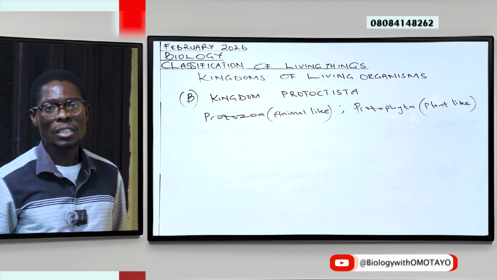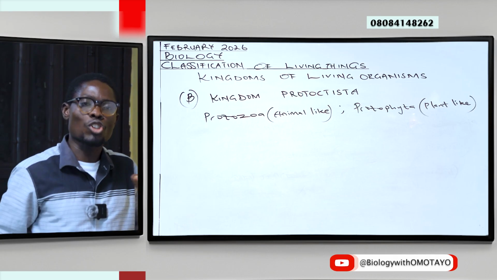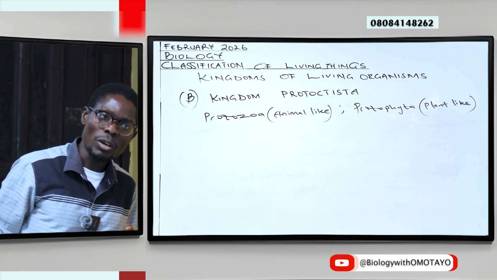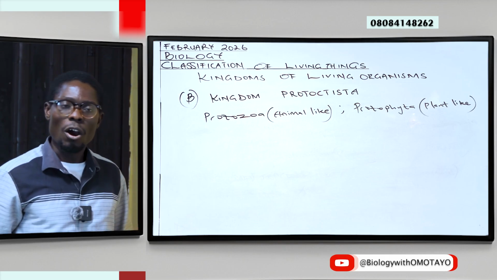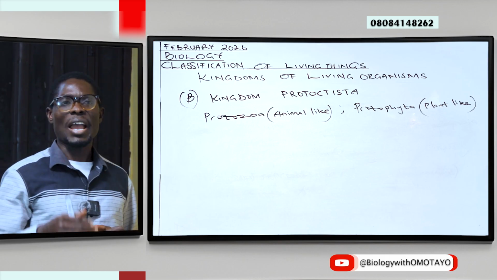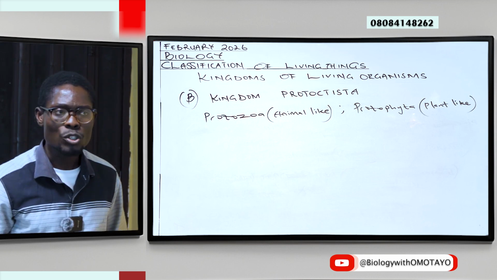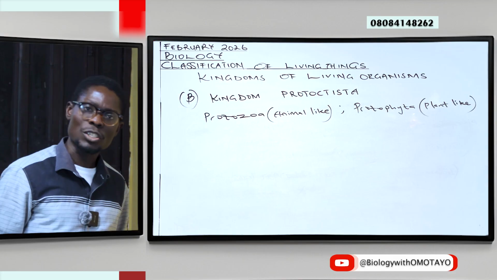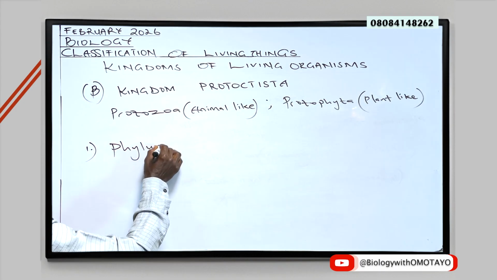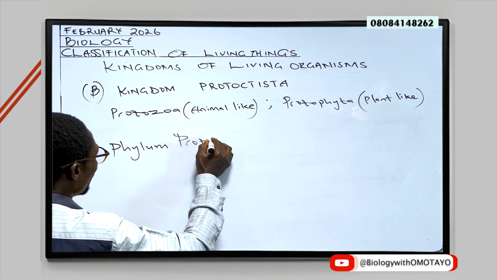To start with, we'll be starting with the sub under this kingdom. Remember, under our hierarchical system, after a kingdom, what you have next is a phylum. So the first one I'll be discussing is phylum Protozoa.